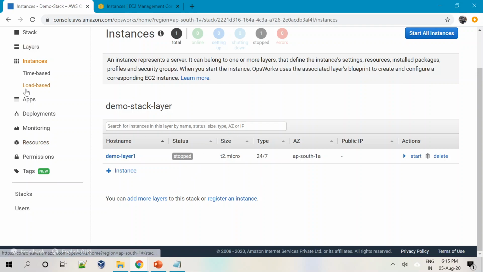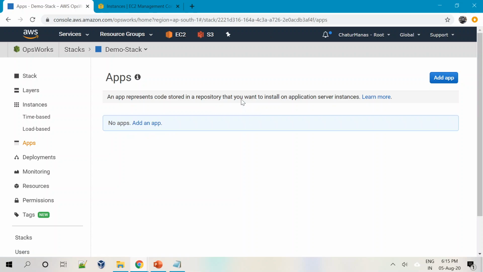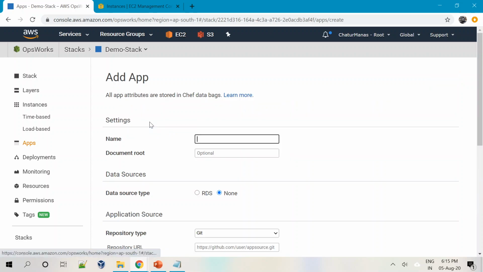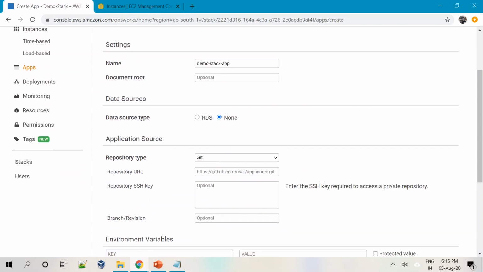And now what I will do, I'll go to apps and let's create an app. We don't have an app here, so let's create an app, and I will call this one demo stack app. Document root, if you want to specify, no. Then data source type, so you can specify RDS as well, which we do not have.